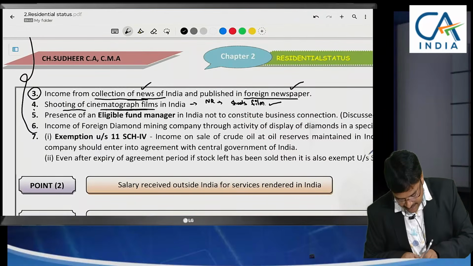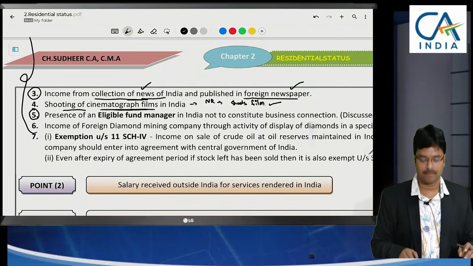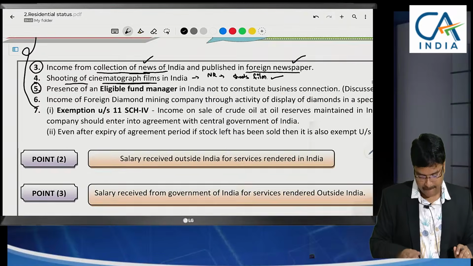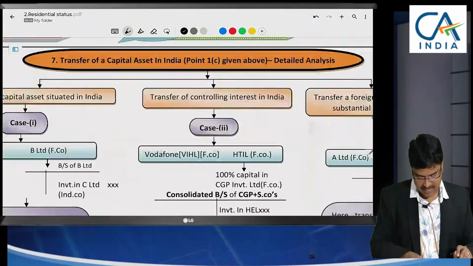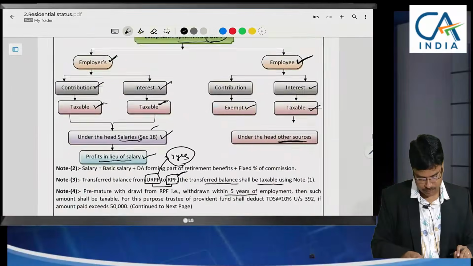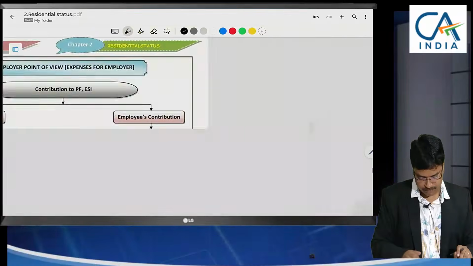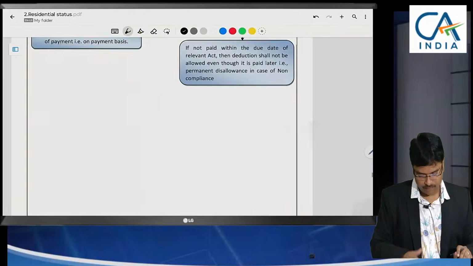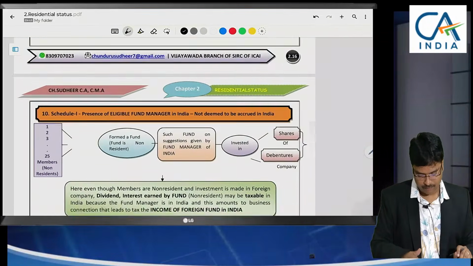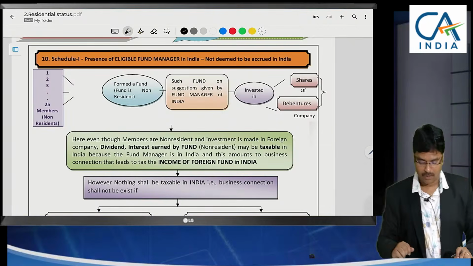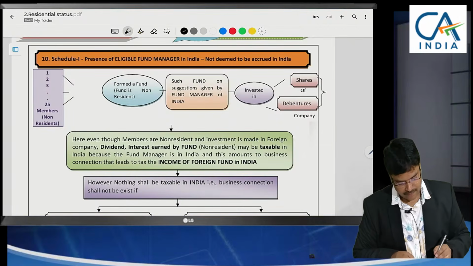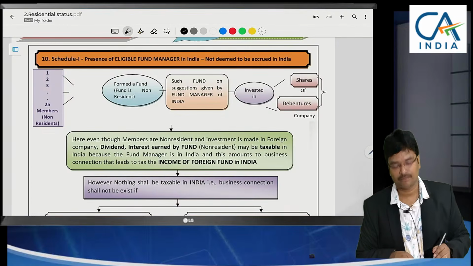And exception number 5. We need to understand this exception number 5. A separate topic has been given, like a mutual fund.